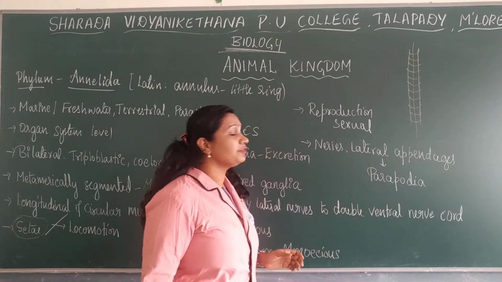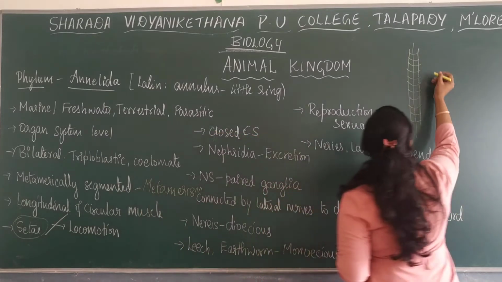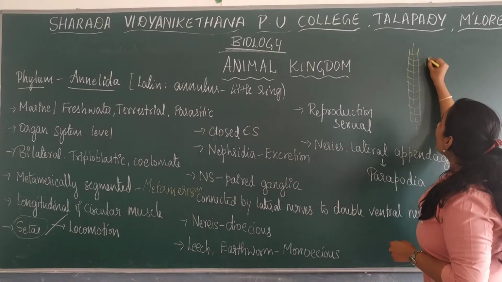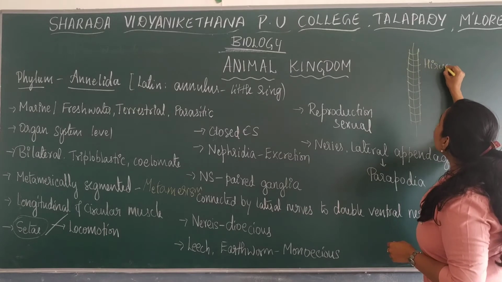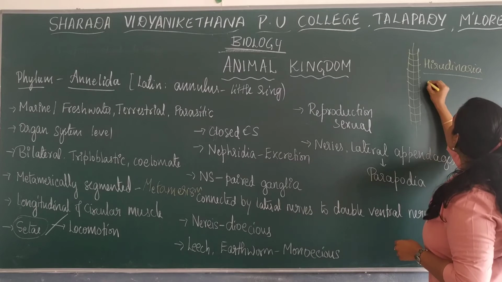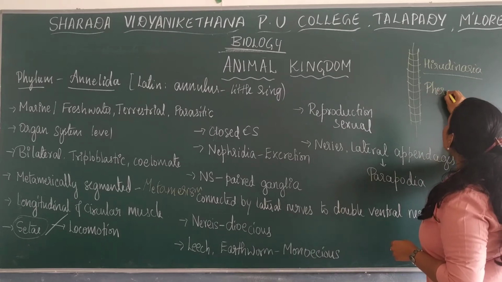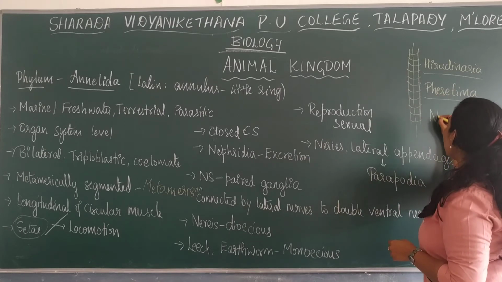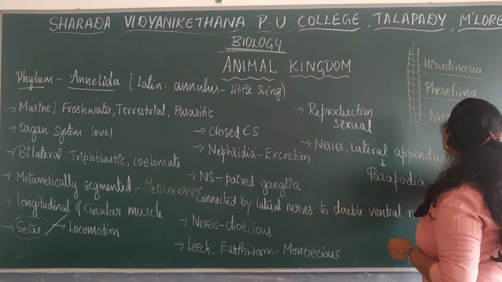In the case of these Annelida members, we have three main examples. One is Hirudinaria, which refers to the leech, and Pheretima, which is the earthworm, as well as Nereis.